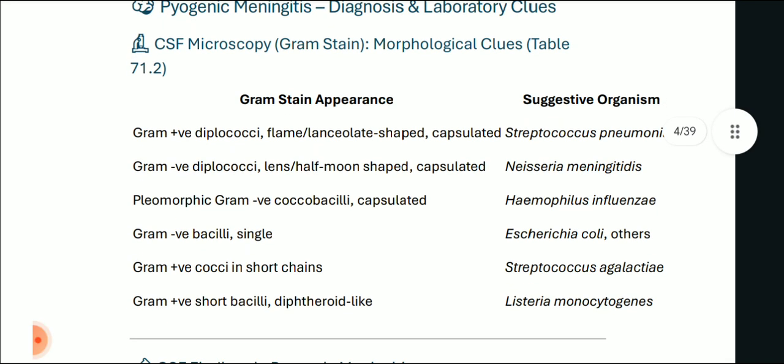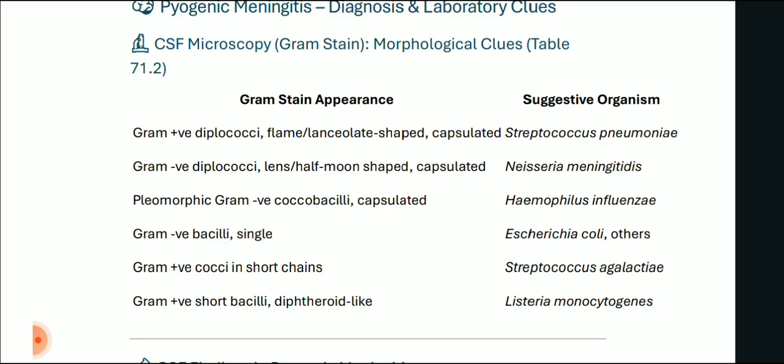Now CSF microscopy or the gram staining shows gram positive diplococci, flame or lanceolate shaped capsulated organism. This is suggestive of Streptococcus pneumoniae, most common. A gram negative diplococci with lens or half moon shaped capsulated structure is Neisseria meningitidis.